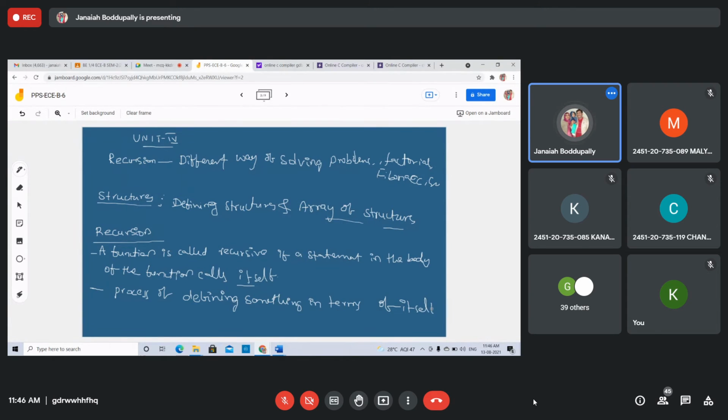I'll show examples, don't worry. We discussed functions in the last chapter. C functions may be used recursively. That is, a function may call itself either directly or indirectly.